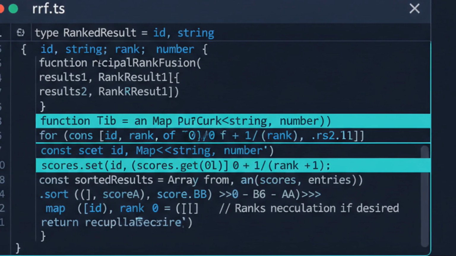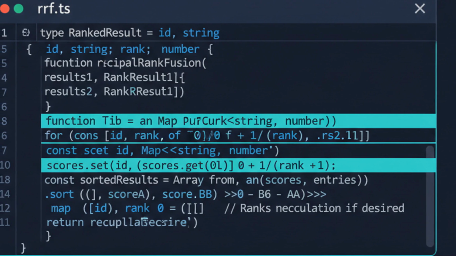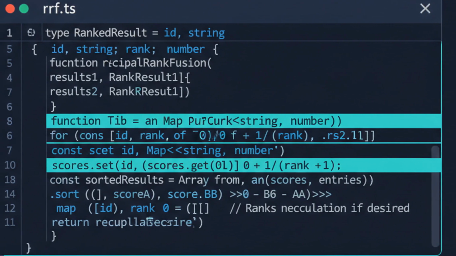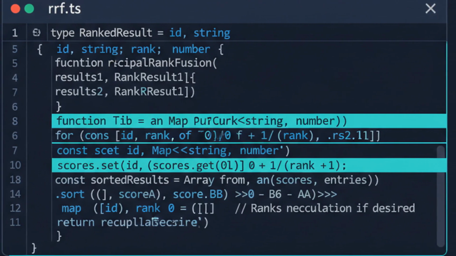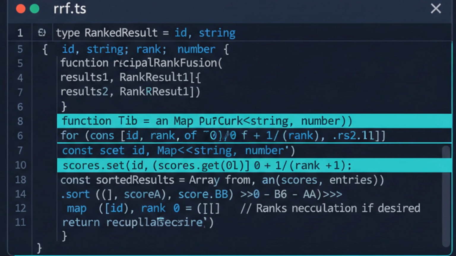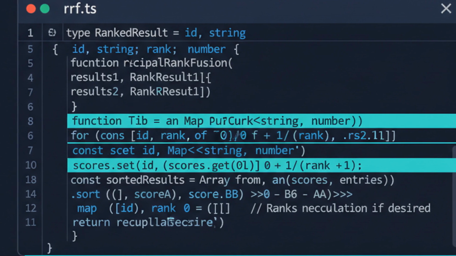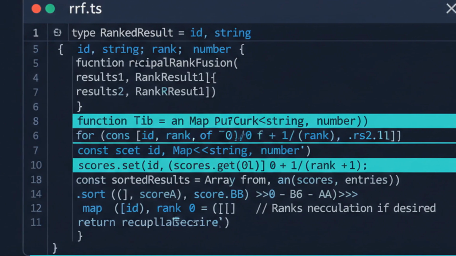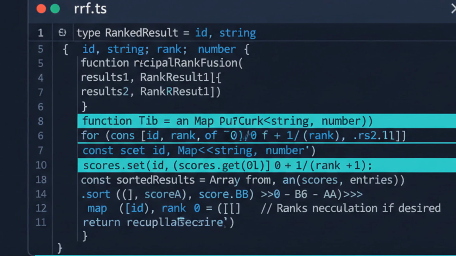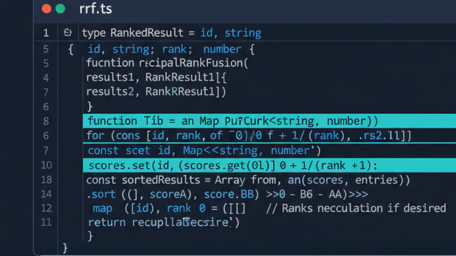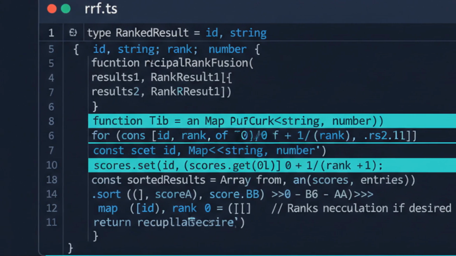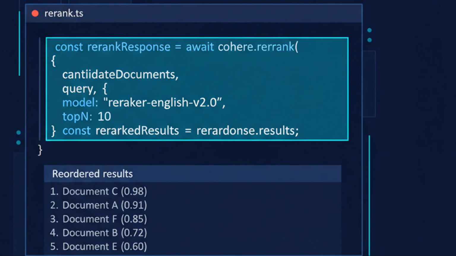Instead, it scores each document by 1 over a constant plus its rank in each list, then sums across lists. Documents that rank highly in both surfaces float to the top. It's stupid simple, and remarkably hard to beat. The constant K, usually around 60, dampens the influence of low-ranked items. Fusion gets you a strong candidate set, but the top results still might not be the most relevant.